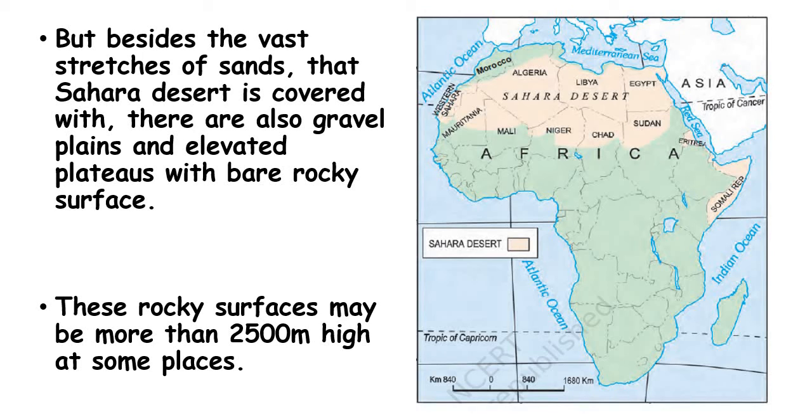These rocky surfaces may be more than 2500 meters high at some places.